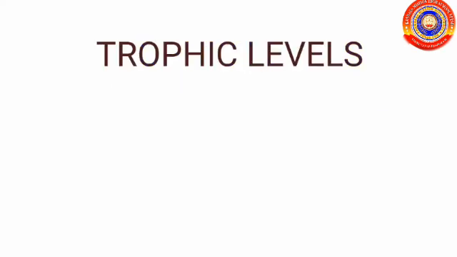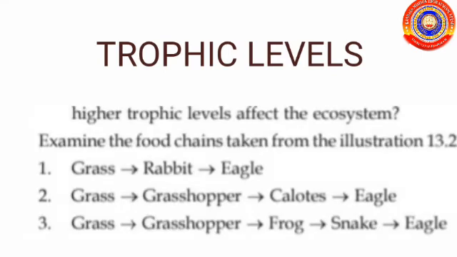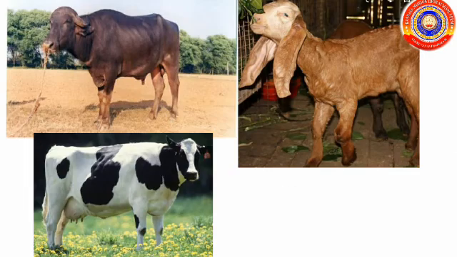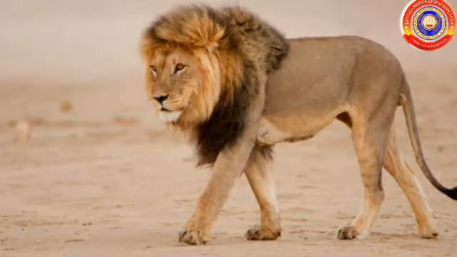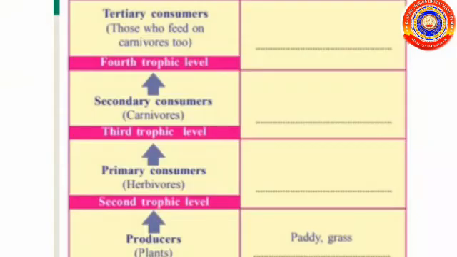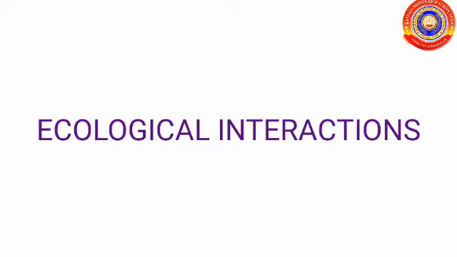The next we studied about trophic levels. Trophic level is the position of an organism in the food chain. Food chain starts with plants, so they represent the first trophic level. Herbivorous are included in the second trophic level. The carnivorous represent the third trophic level, and the predators represent the fourth trophic level. The number of trophic levels and the position of organism in the trophic levels of the ecosystem is not constant.